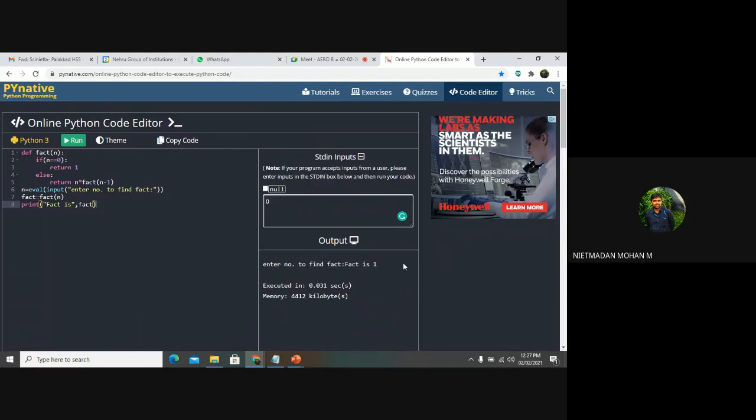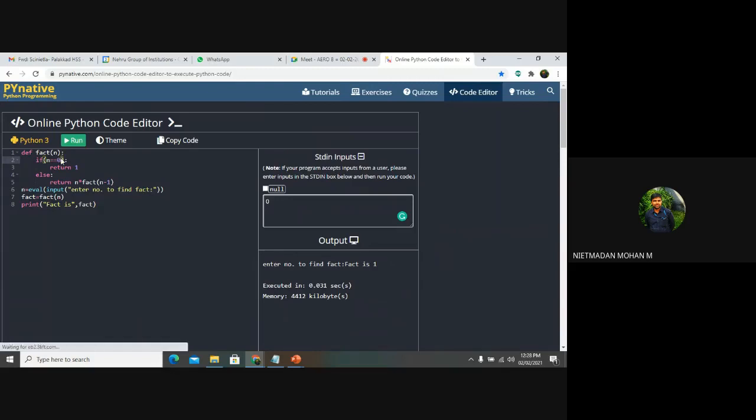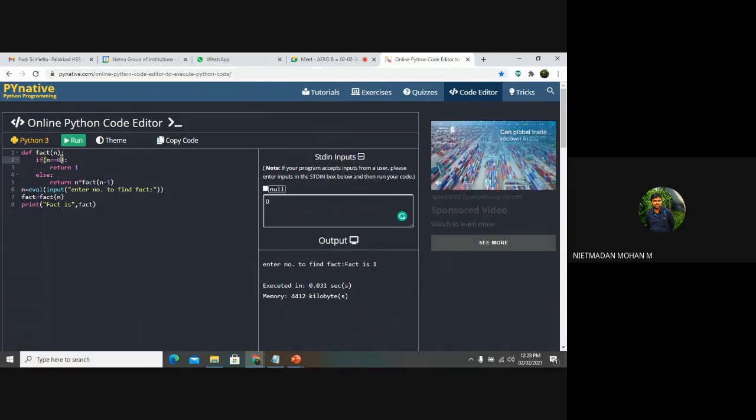Clear about this? Yes, sir. So we can modify the code based upon whatever output we want to get. If you are giving a 0 input, then you can represent that n is equal to 0, if you have a 0 number only. Most probably, to find the factorial, we will go with an integer number starting from 1 to n, right?